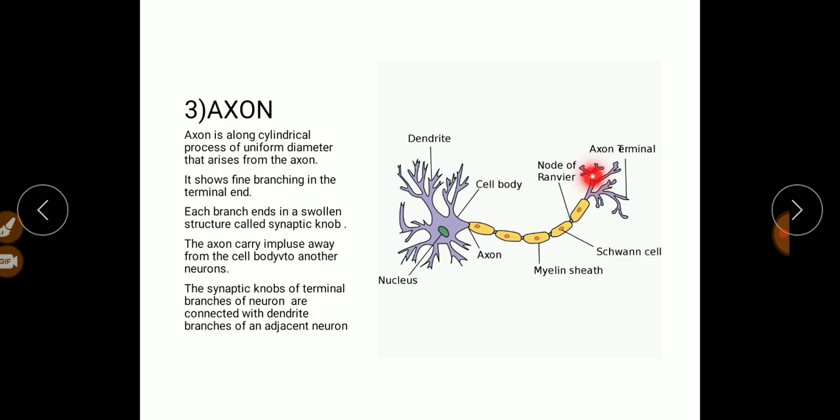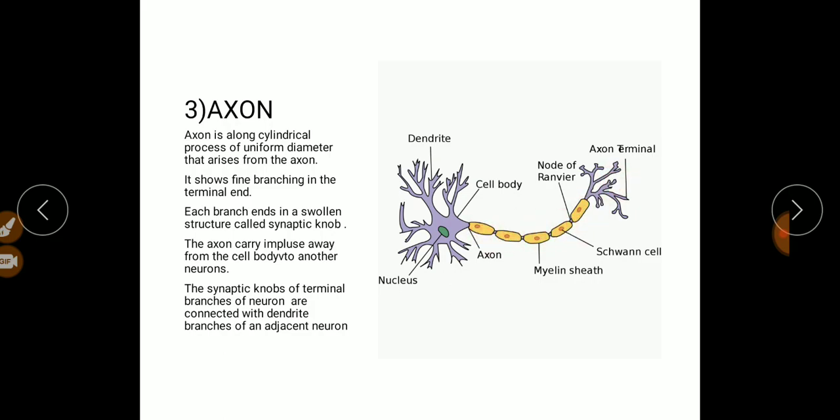Each of these fine terminal branches ends in a swollen structure. These swollen ends are called synaptic knobs. This axon carries the nerve impulse from the cell body.